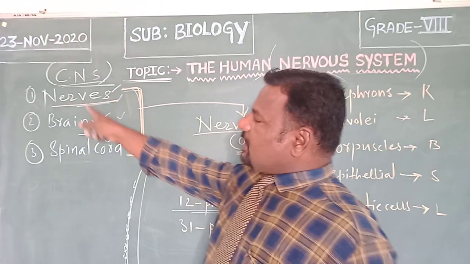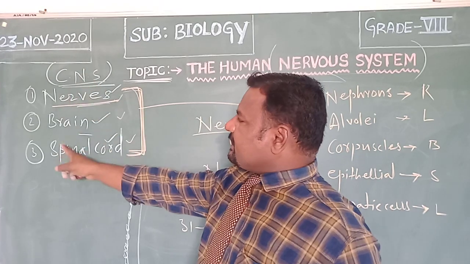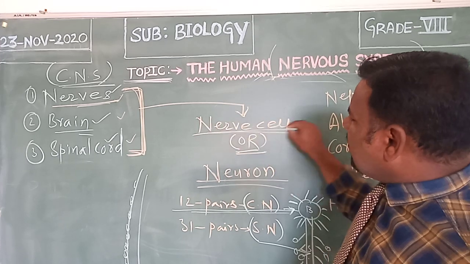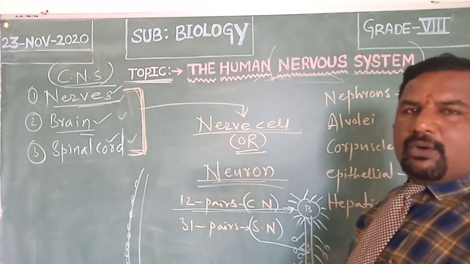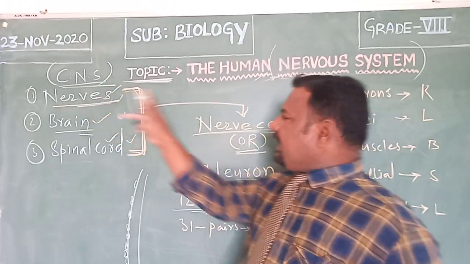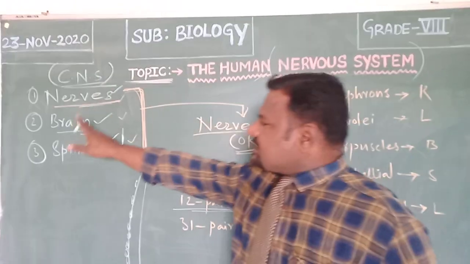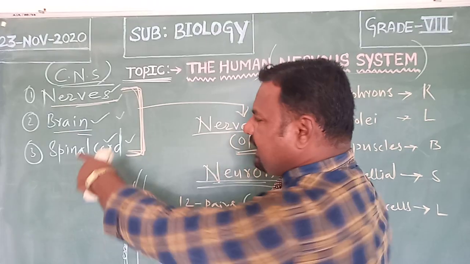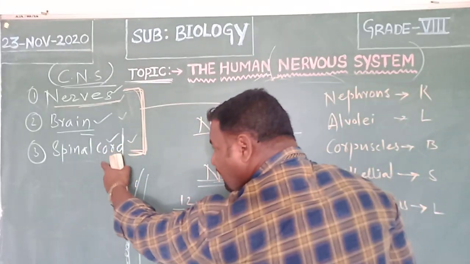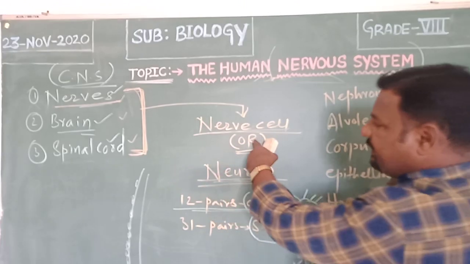Another organ of the central nervous system, that is brain. Brain is also made of cells called nerve cells, or neurons. What is the structural functional unit of nerves? Nerves are made with this cell. What is the structural and functional unit of brain? Brain is also made with this cell. The spinal cord of our body is also made with this cell.